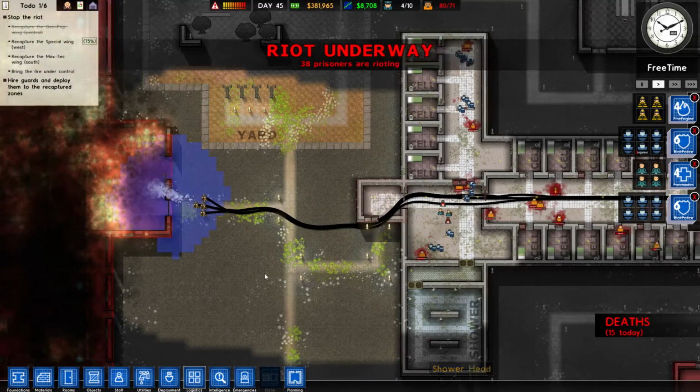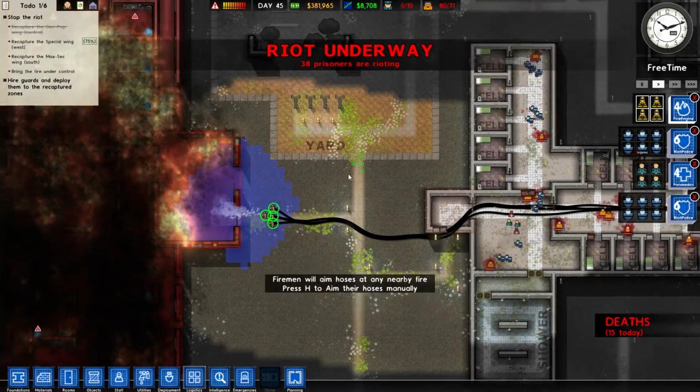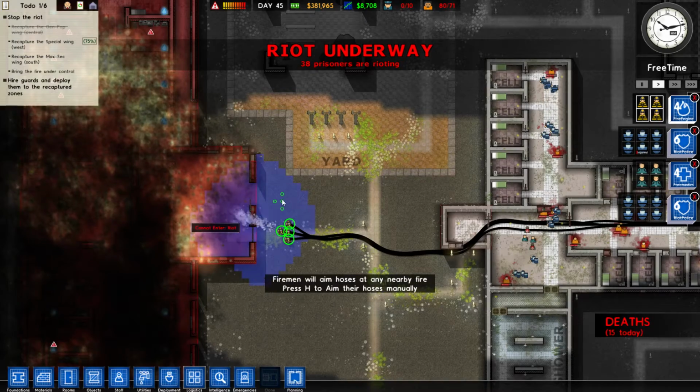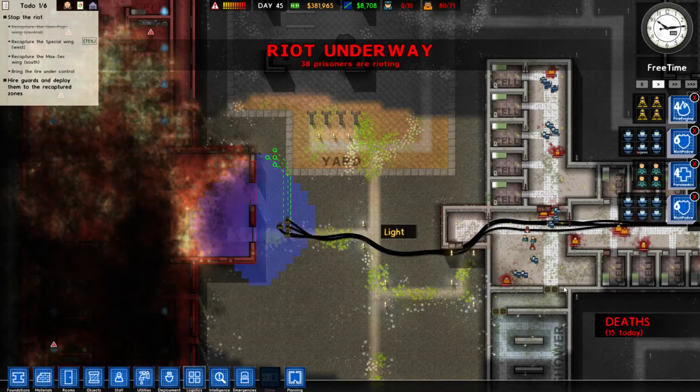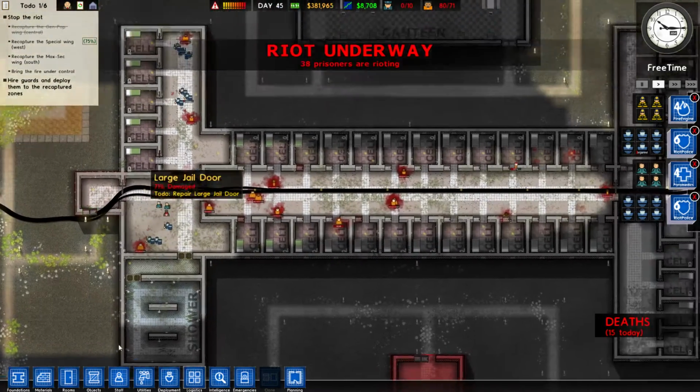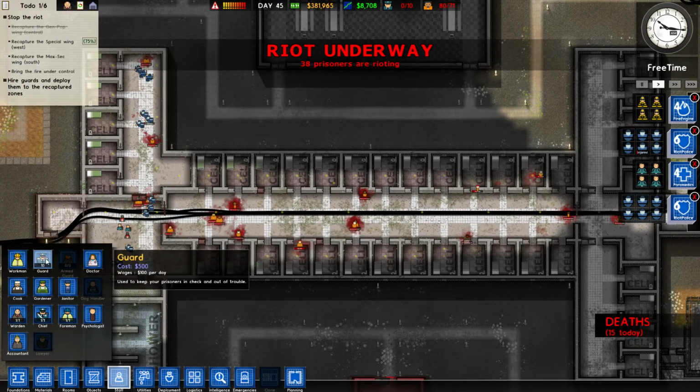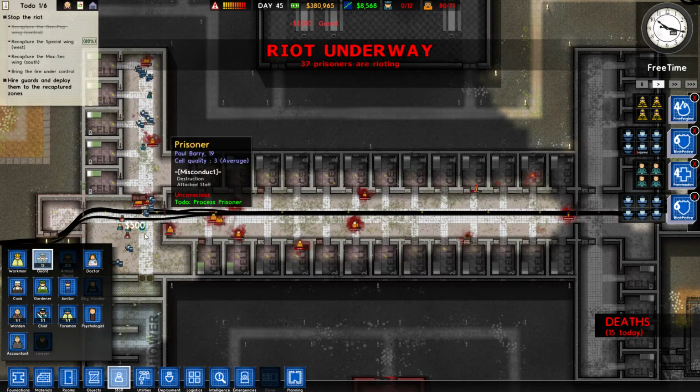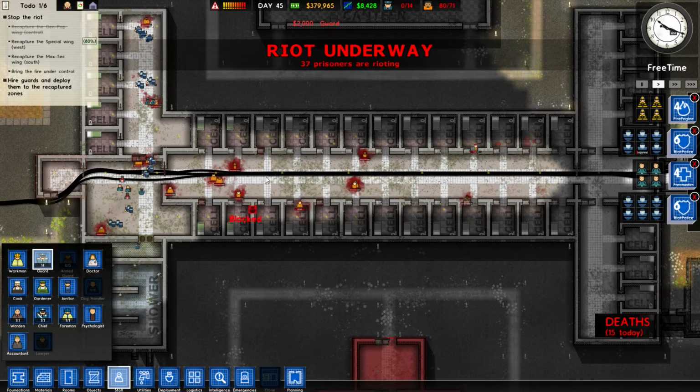Crikey, this is really, wow, this is intense. Just gonna shoot everyone. We can't even enter here because there's still technically a riot. Right, we need to hire some guards. Let's get some guards. Guard. Bam, bam, bam, bam.